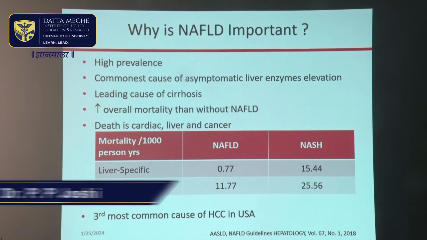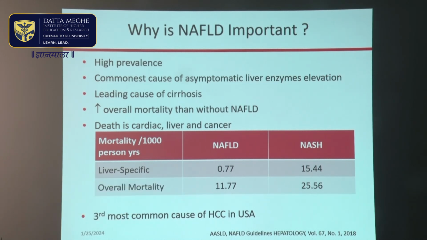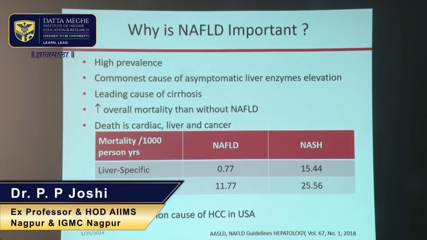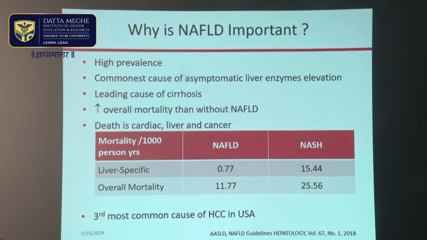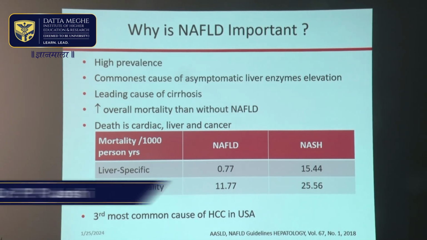Why is NAFLD important? Because it has a very high prevalence. Nearly one-third of our population is suffering from non-alcoholic fatty liver disease, and it is the most common cause of asymptomatic liver enzyme elevation and can lead to cirrhosis of liver. Overall mortality is more than in those without NAFLD, and death can occur because of liver problems, but also because of cancers and cardiac problems. It is the third most important cause of hepatocellular carcinoma.